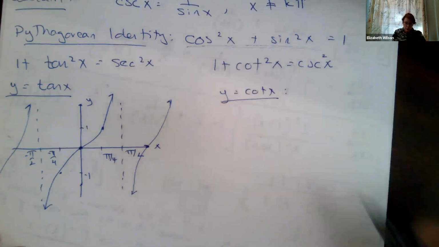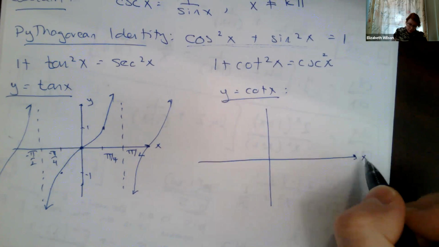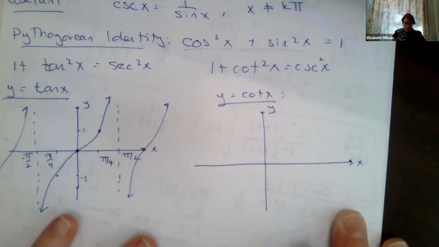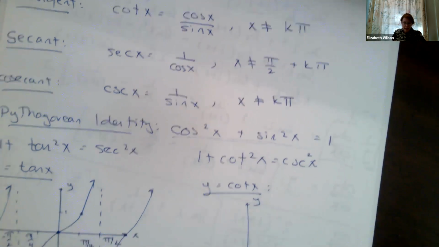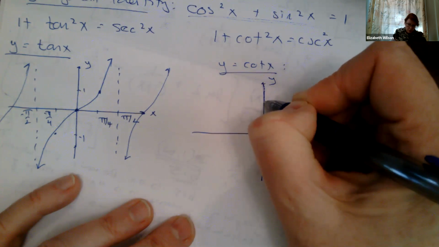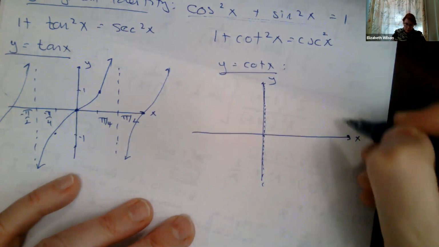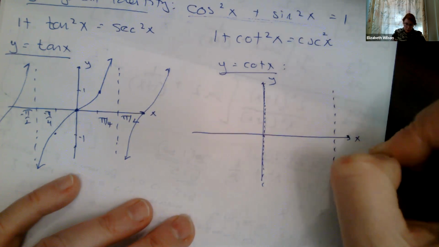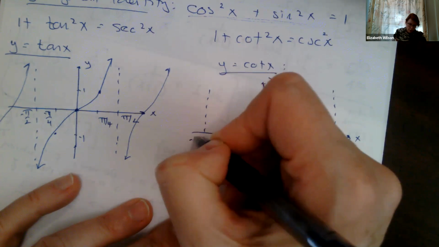We'll do the same thing for cotangent and take a look. All right, so we said this was cosine over sine. We can't do multiples of pi, but that also includes 0, because sine is 0 at 0. So I've got to put an asymptote here. I'm going to do it just slightly off so you can see that it's there. And then I have another asymptote here. This is at pi. Another asymptote here. This is at minus pi.